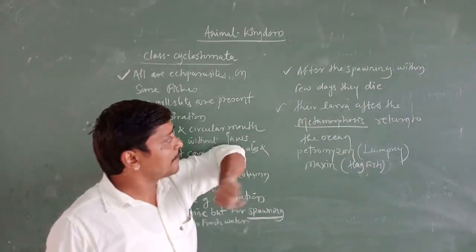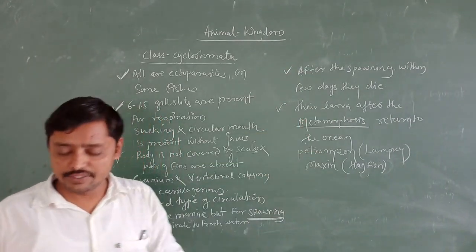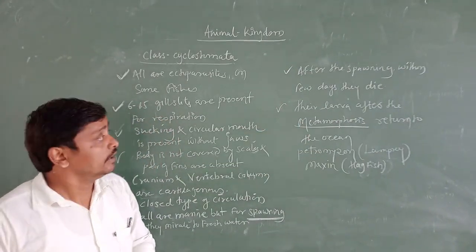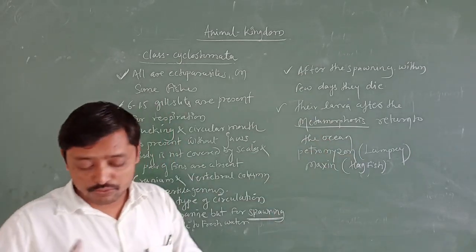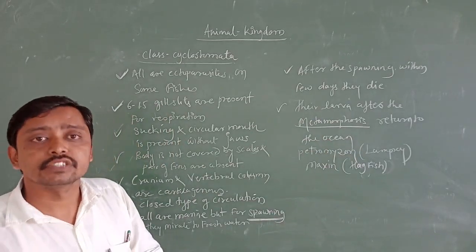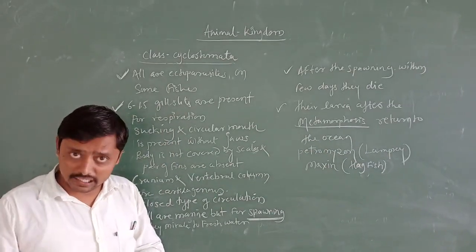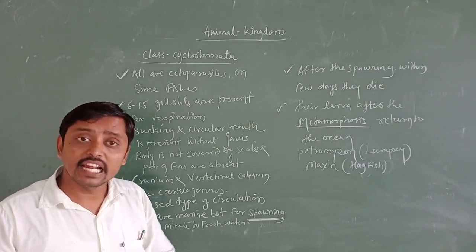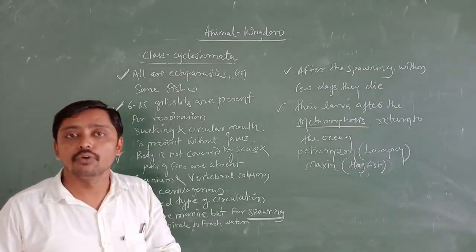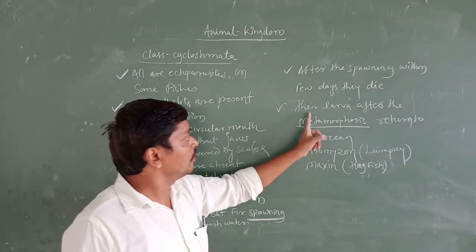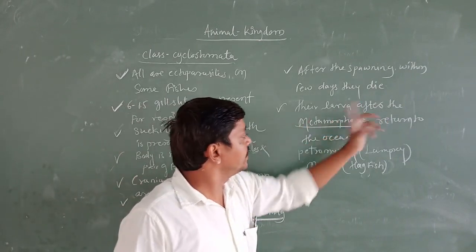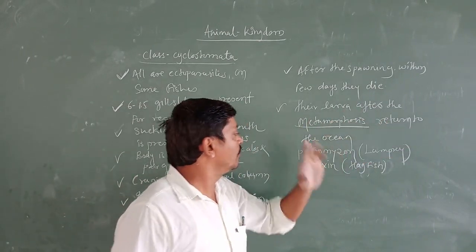Then what is going to happen? The larval stage, whatever larval stage is there, the larva after the metamorphosis, when the larval stage is completed and it is becoming an adult, at that time again they used to move towards the ocean. That is what I wrote on the board: their larvae after the metamorphosis return to the ocean.